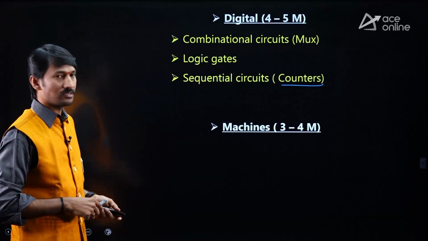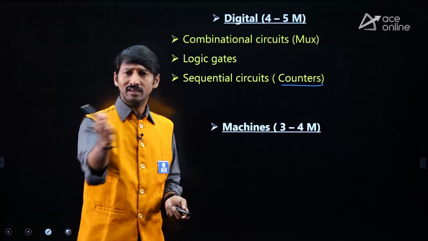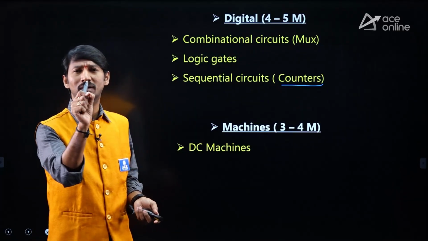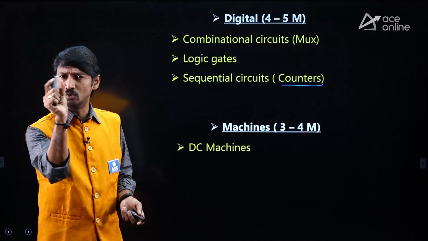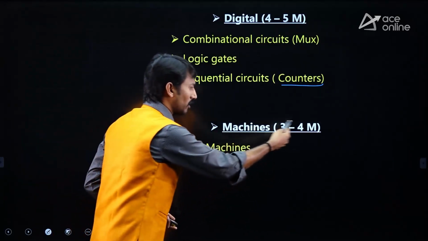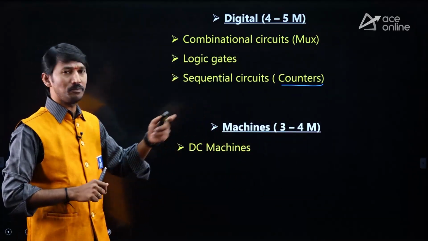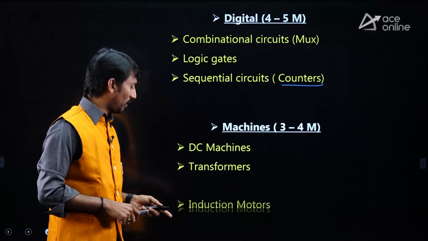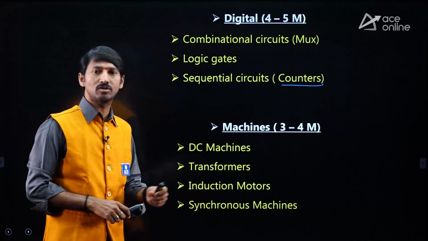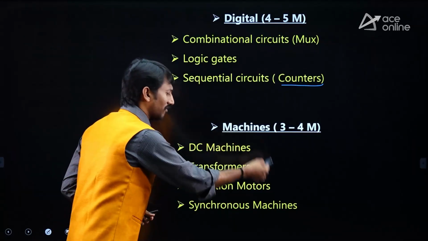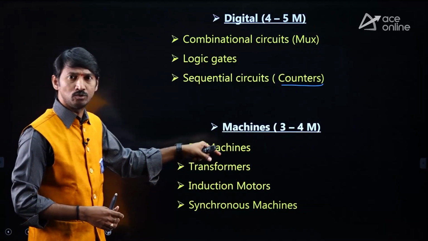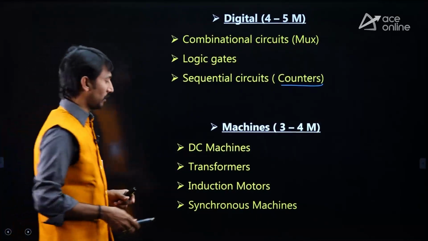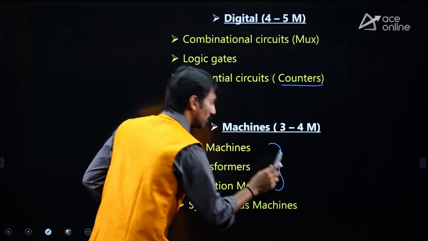Next one, machines. This is a subject recently added, we can say just 3-4 years back. From these machines, 2-3 marks, sometimes 3-4 marks, or sometimes 1-2-3, like that it will vary. So approximately 3 to 4. In these machines, there are 4 types actually: DC machines, transformer, induction, and synchronous machines. They are concentrating on 1 mark, or sometimes from one machine 2 marks, and another machine may not be asked. But you are supposed to focus more on these 3 machines.